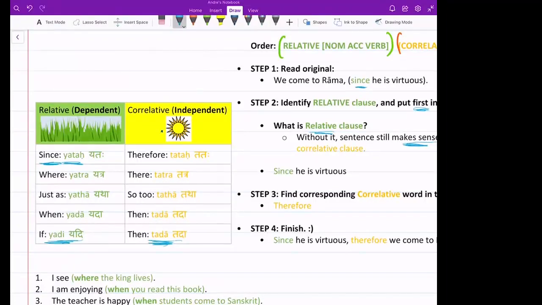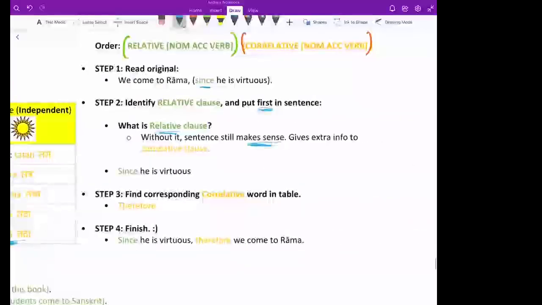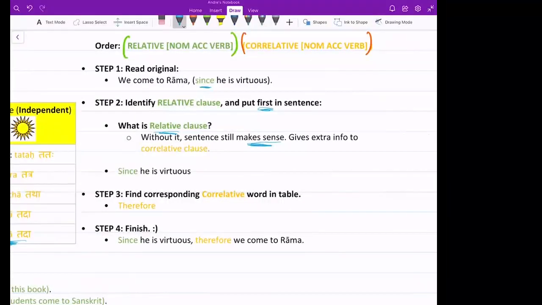It is independent. But if I say, if you don't do your homework, that is actually just extra information. You don't need that in a sentence. Therefore, what is relative? Without it, the sentence still makes sense. It gives extra information to the correlative clause. So what is a relative clause? Think of it as extra information onto the correlative.